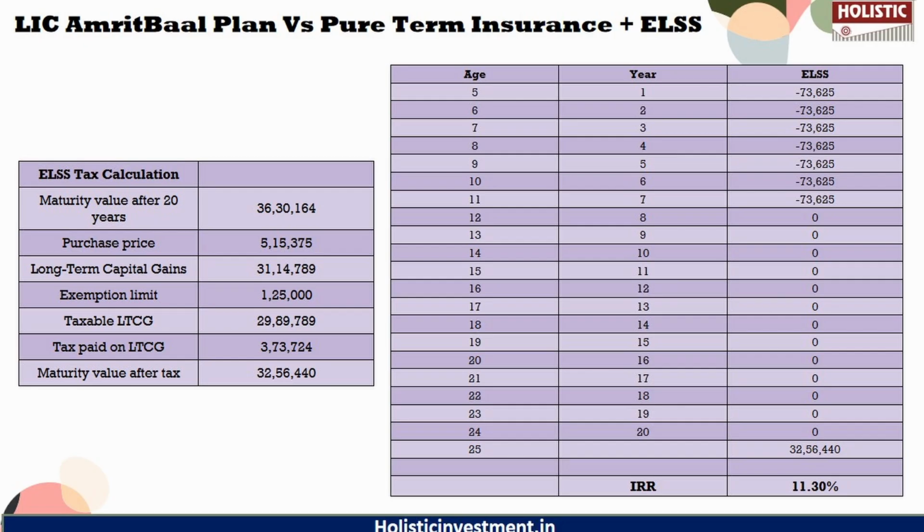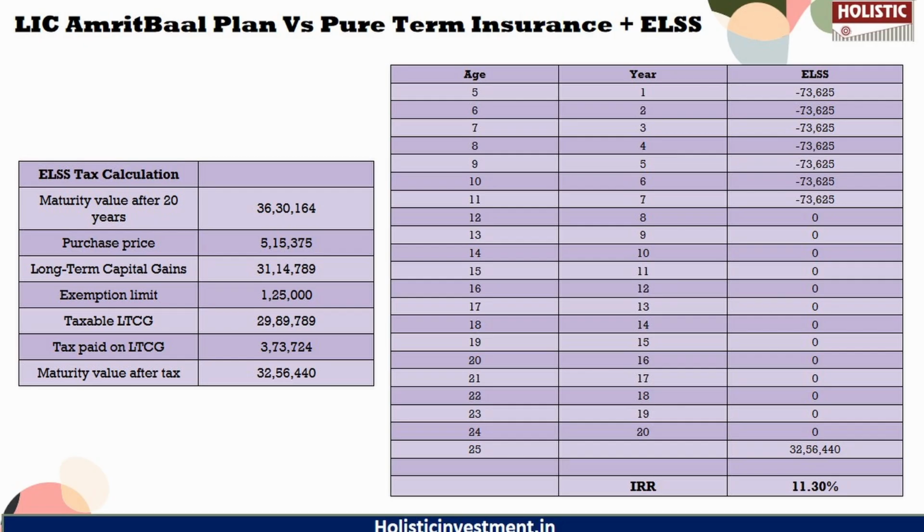So for 7 years, we are going to invest 73,625 rupees in the ELSS fund, because in a long-term period like 7 to 10 years, equity performs better and gives you better risk-adjusted returns. That's why. At the time of redemption, capital gains tax is payable in ELSS. If you want to know how we have calculated the tax for ELSS, we have a small tabular column presented on the screen for your reference, which you can pause and see.